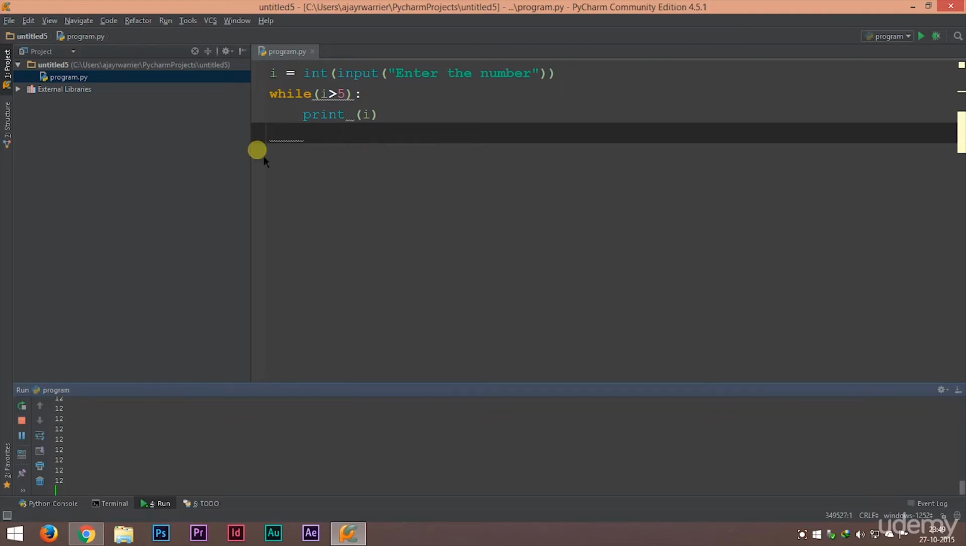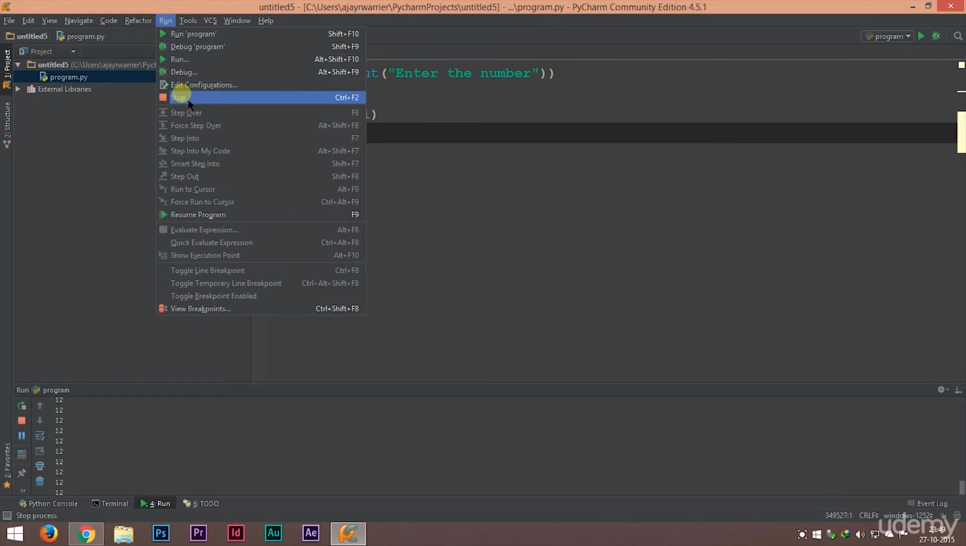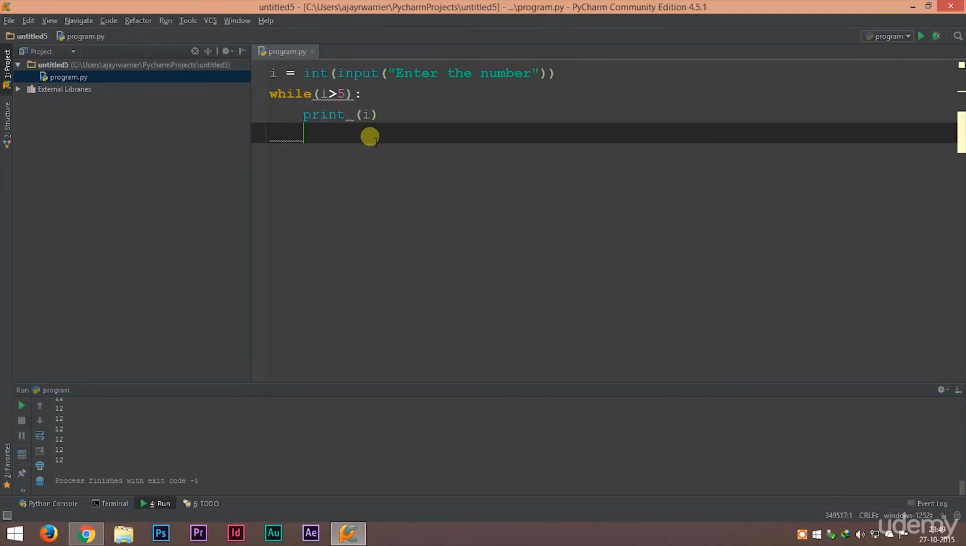So I'll tell you why this happens. First, let me just stop this. I told you that the while loop will keep on executing as long as the condition is true. So I value is 10. First it will check if 10 is greater than 5. Yes, 10 is greater than 5. So it will print the value 10. Not changing the value of I here, it forever remains 10. So it will keep on comparing if 10 is greater than 5.